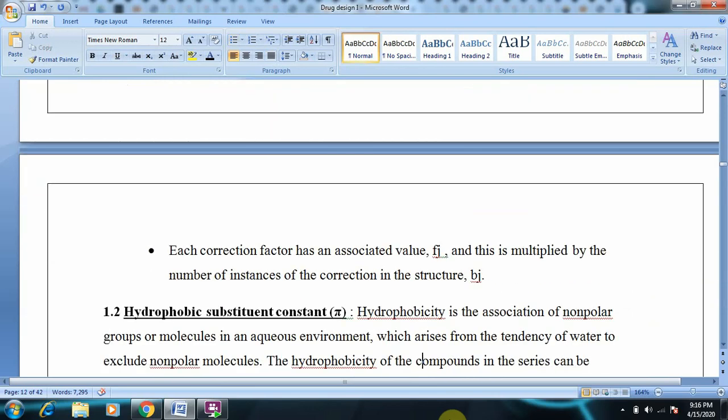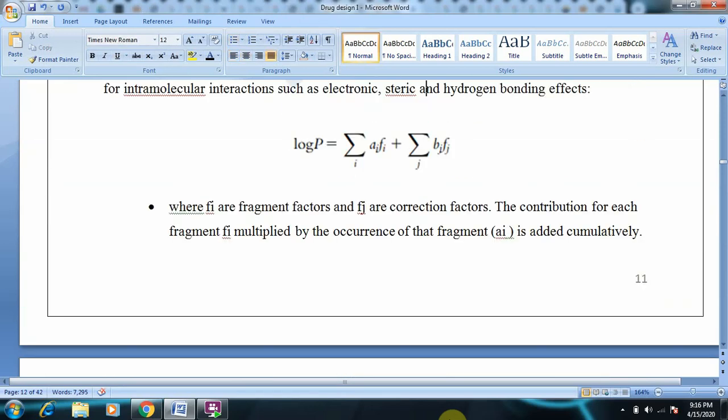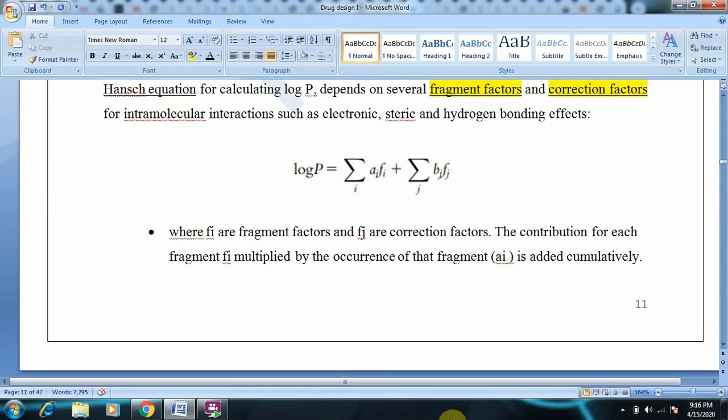The equation we use is log P equals sigma Ai Fi plus sigma Bj Fj, where Ai is the occurrence of a fragment, Fi is the fragment factor, Bj is the number of instances of a correction factor, and Fj is the correction factor.